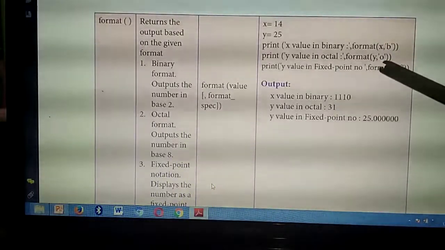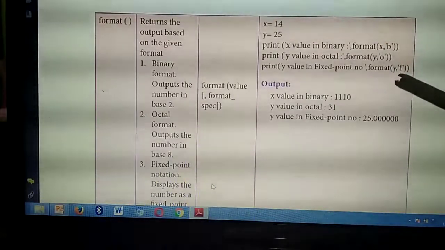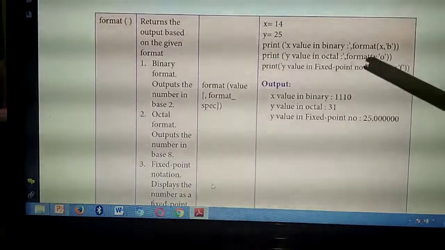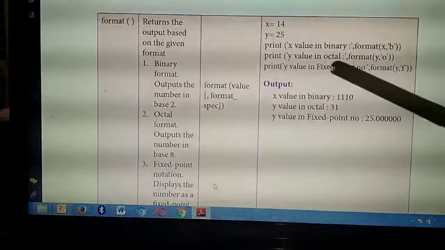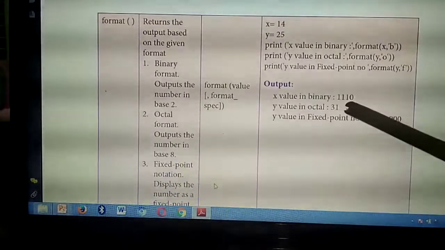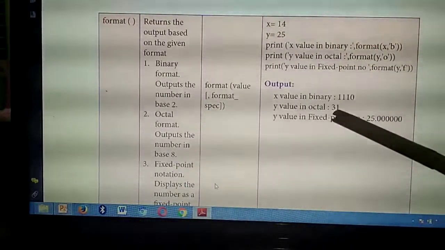Understand? So format of function, the X value they are going to display the output as binary. Y value they are going to display in octal. The same Y value they are giving in fixed point notation. Understand? Now run the program. What output you will get? X value in binary, so the binary format divided by 2, you will get the binary answer. Then Y value they are divided by 8, you will get the answer as 31.